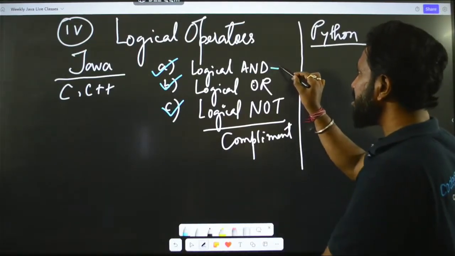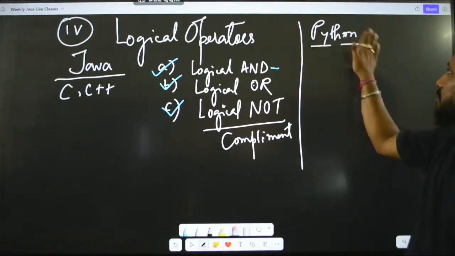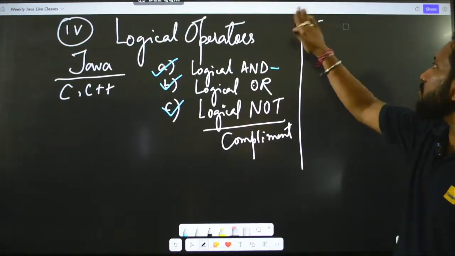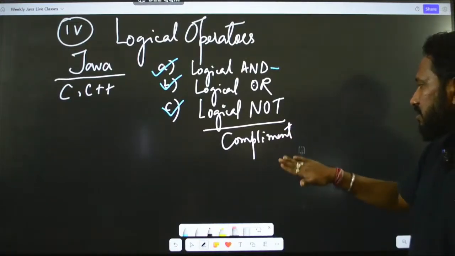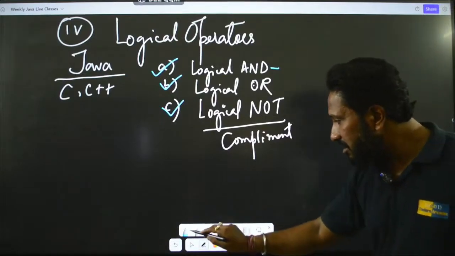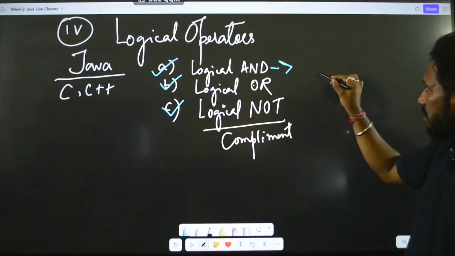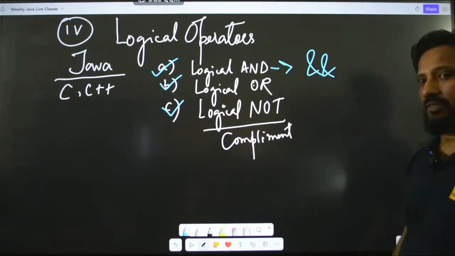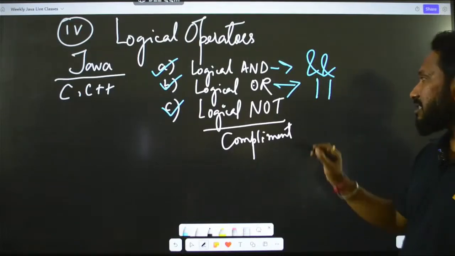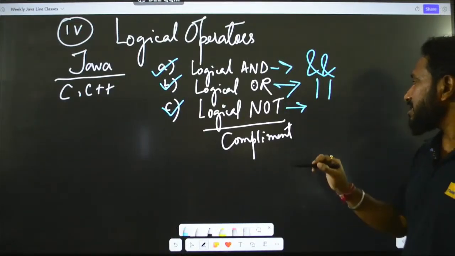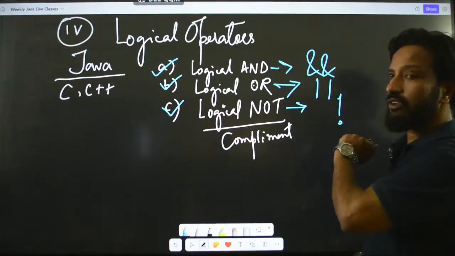The logical AND symbol is, let me erase this part for the time being. We will come back to that later, don't worry about that. So for the logical AND, the symbol is double ampersand. For the logical OR, the symbol is double pipe, and for the logical NOT, the symbol is exclamation mark. So these are the three logical operators that we have.